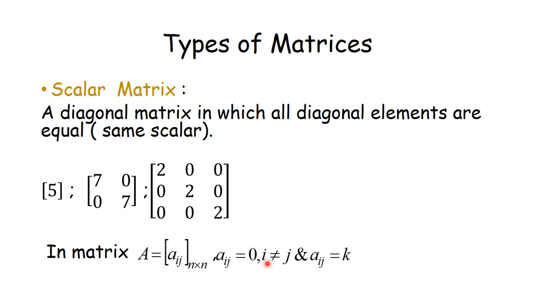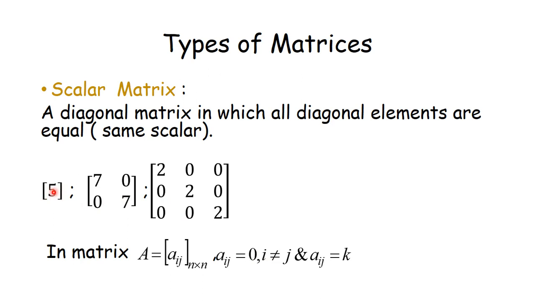Now scalar matrix. What is a scalar matrix? A diagonal matrix in which all the diagonal elements are equal, or I can say the same scalar. Means if you are given a diagonal matrix, and in that diagonal matrix all the diagonal elements are equal, then I would say that that diagonal matrix is a scalar matrix.